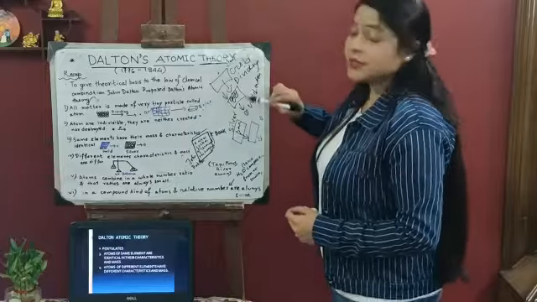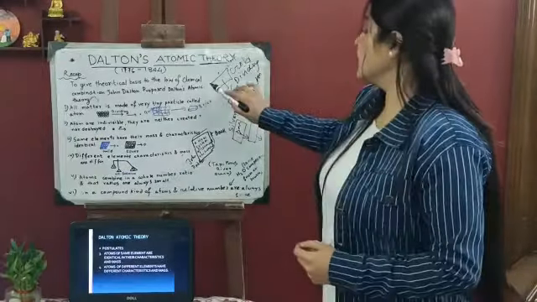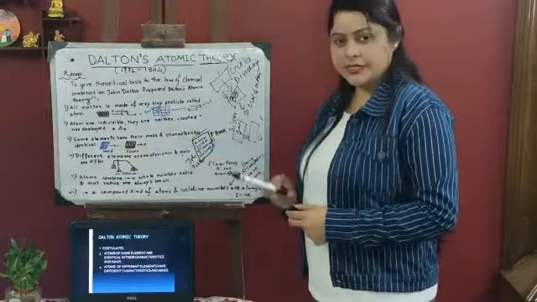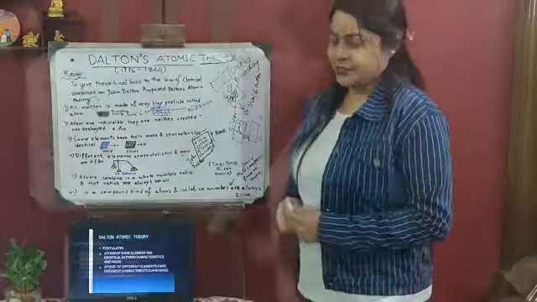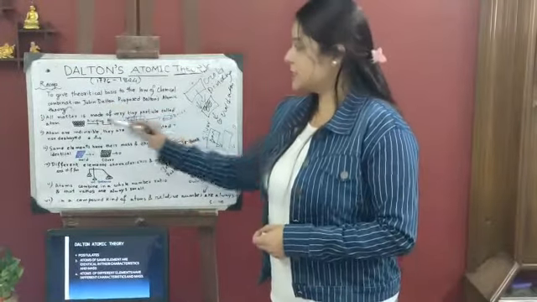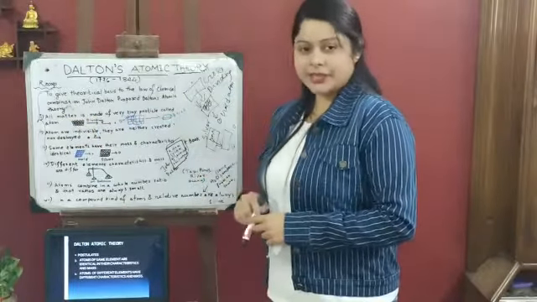In gold we cannot get a silver atom. So the same element has identical mass and characteristics, and different elements have different mass and characteristics. So the first four points of Dalton's postulates were just inferences from the laws of chemical combination.